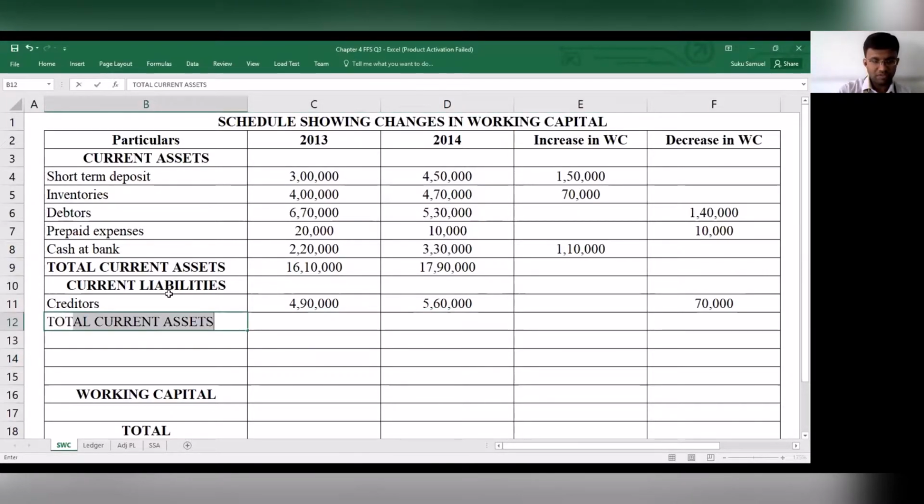Now we have to consider total current liability.